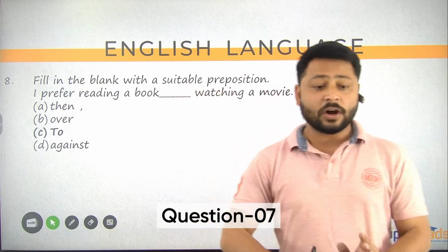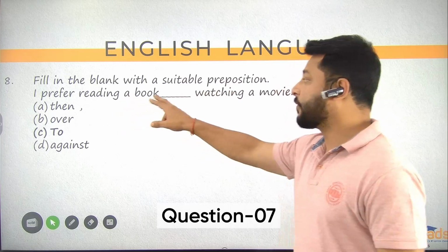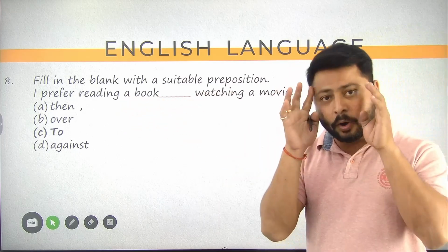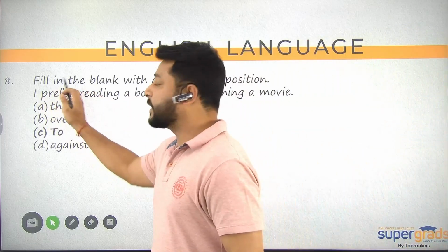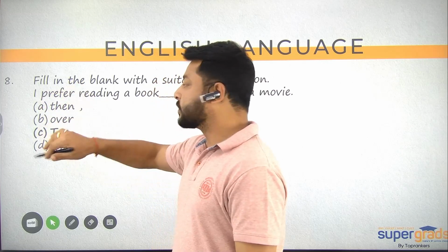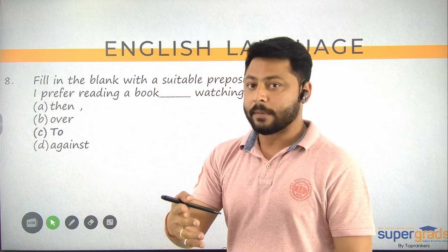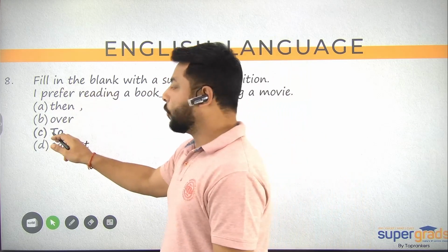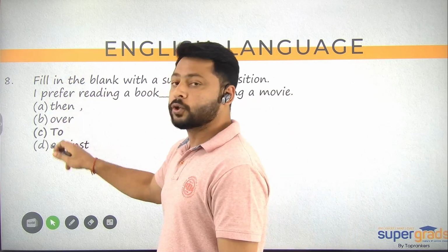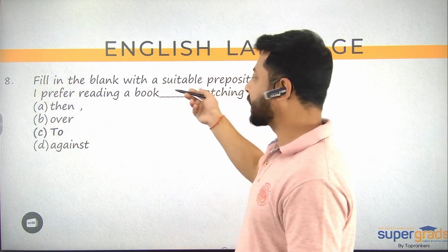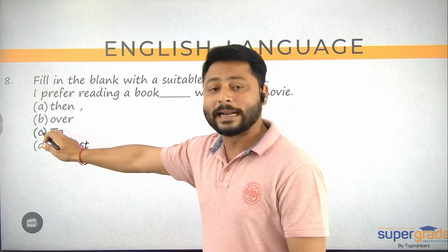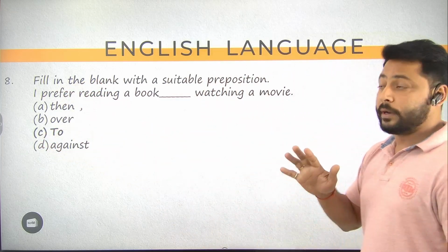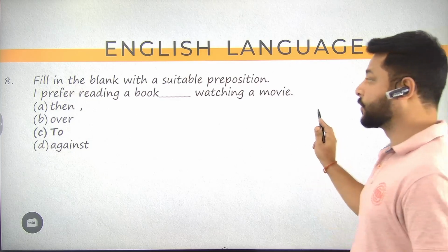Agra. If you talk about question number 8 now, I prefer reading a book. Whenever prefer is used, always remember this: you never use than, you never use some other conjunction over there. You use to, oh sorry, a preposition over there. You use to with prefer. All right. So the correct answer option for this question is to, that is C, Calcutta. If you knew this rule, all right. So that was for question number 8.